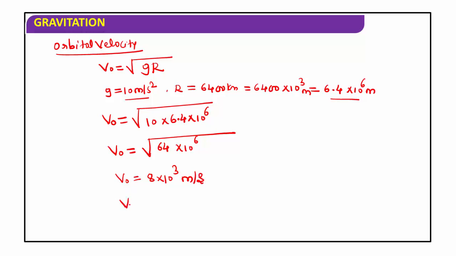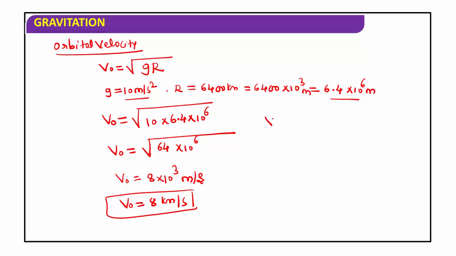Therefore, the orbital velocity of the satellite when it is revolving close to the earth surface, Vo is equal to 8 kilometer per second. The orbital velocity also depends on acceleration due to gravity on the surface of the earth or any other planet. The value of g varies from place to place, but the orbital velocity of a satellite revolving close to the earth's surface is 8 kilometer per second.